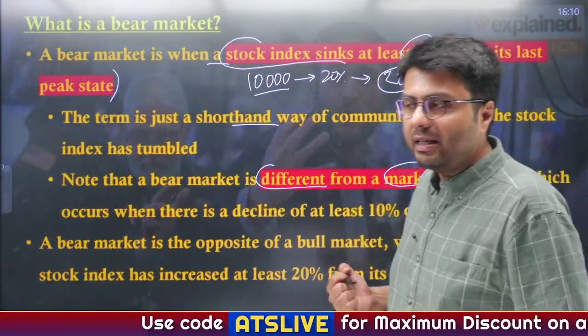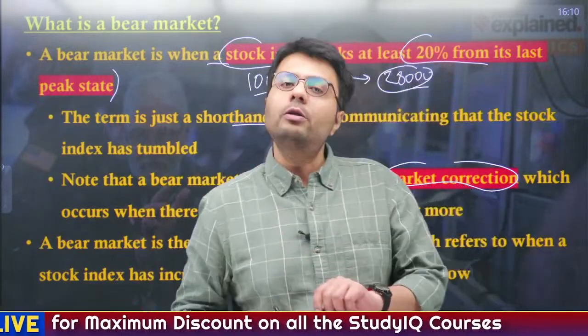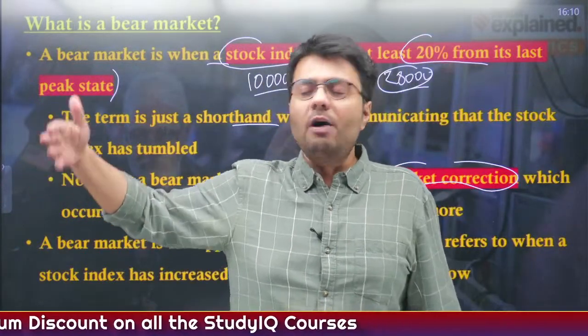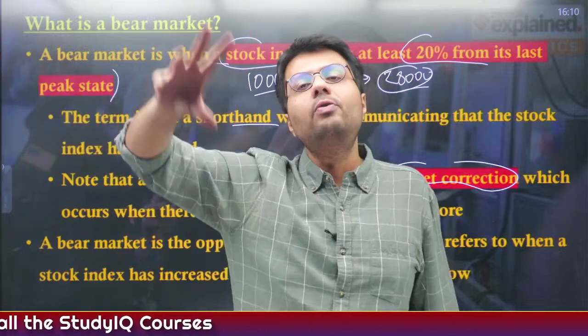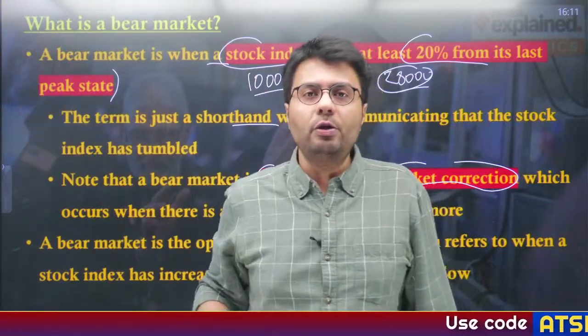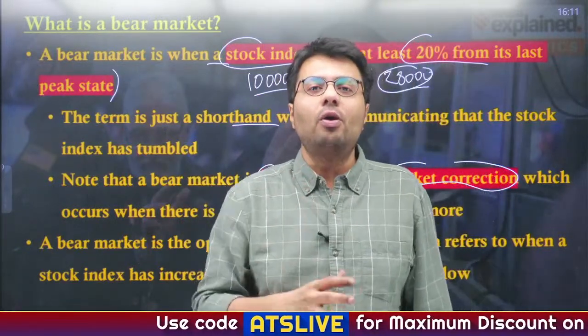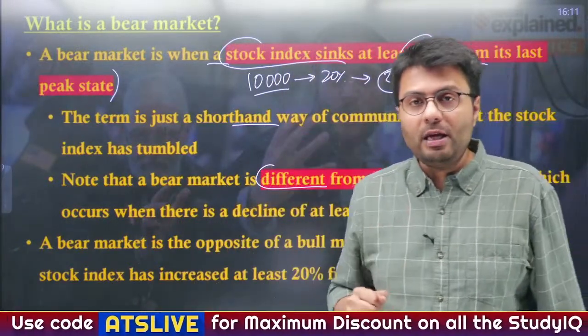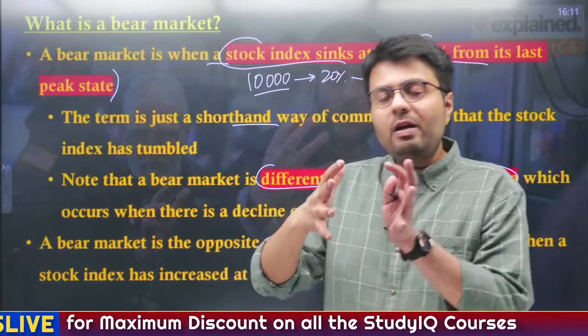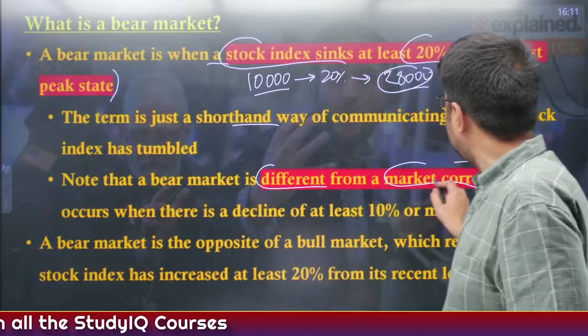When does the market get corrected? Suppose you have invested in a stock, and that stock value was 100 rupees. Now suppose after a month or two, that stock's value increases to 150 rupees. So technically you are making 50 rupees profit on the stock, right? So in order to cash your profit, what will you do? You will sell that stock. Similarly, other people who might be owning that stock will also sell. So whenever large scale selling happens to recover profits from the market, that is known as correction.